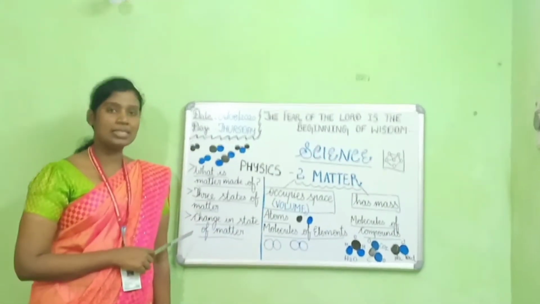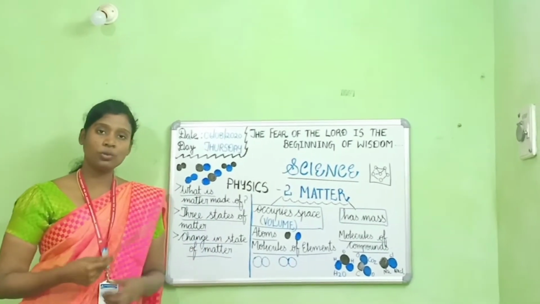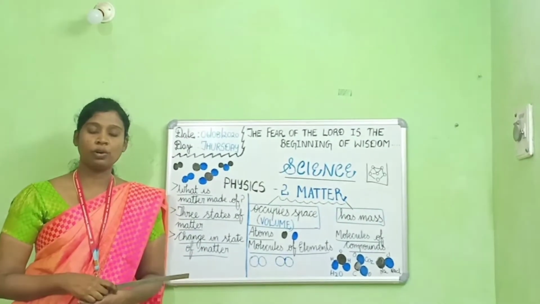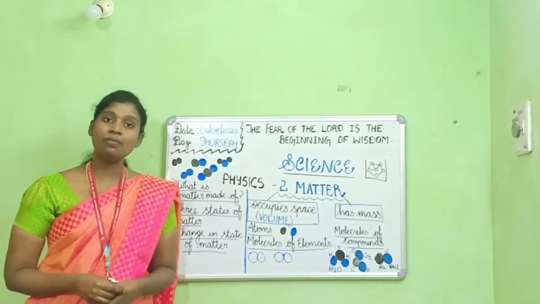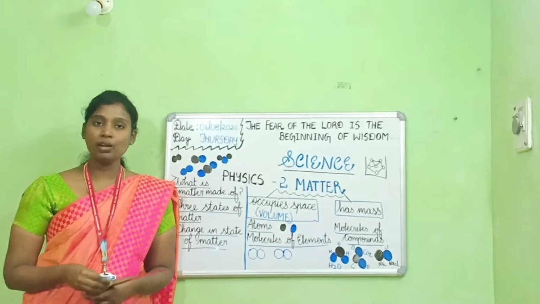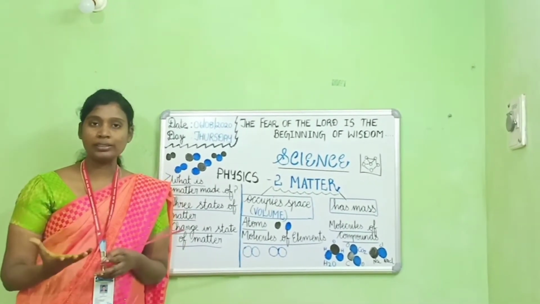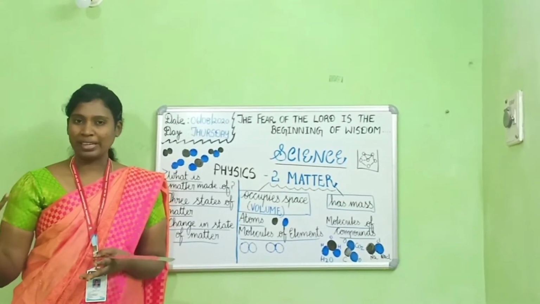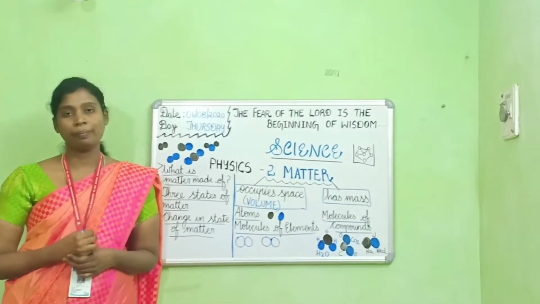So first we see what matter is made up of. Before knowing what matter is made up of, first let us know what matter is. Everything we see around us is made up of matter. A pen, a pencil, the air around us, water, and even a bottle of ink, each and every object is made up of matter.